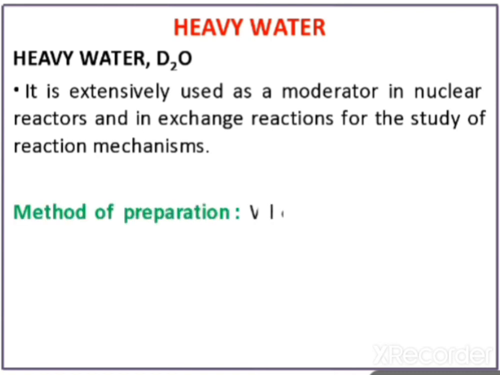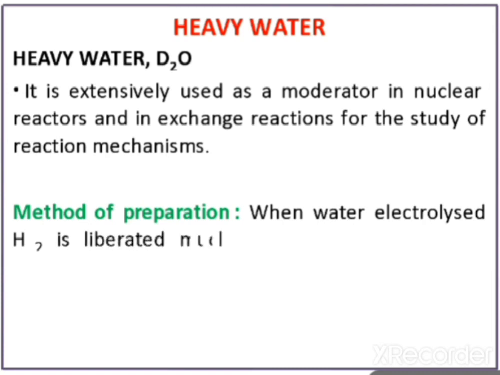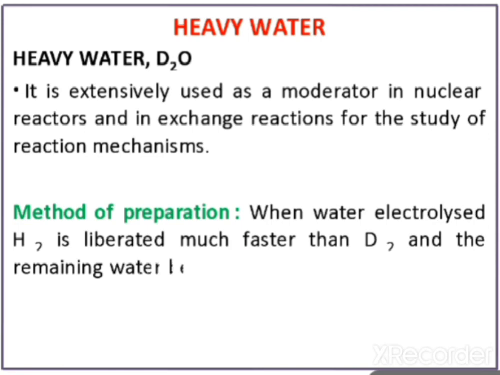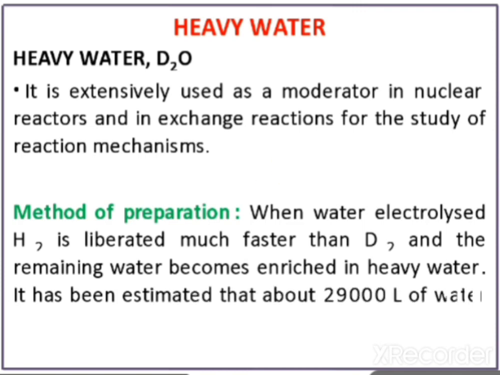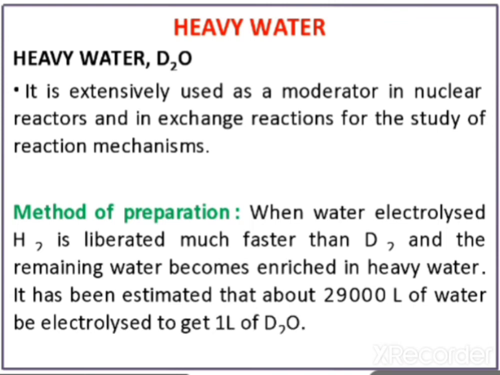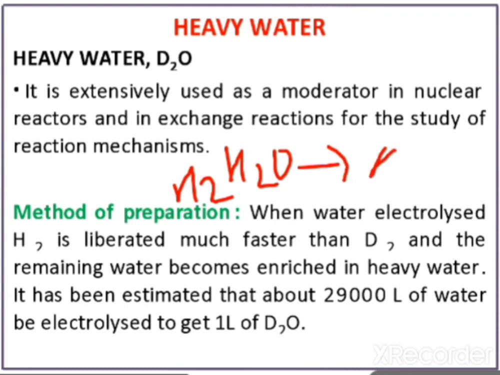Method of preparation: when normal water is electrolyzed, H2O decomposes into H2 and O2.